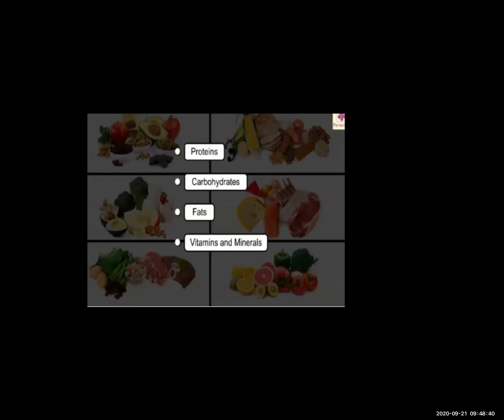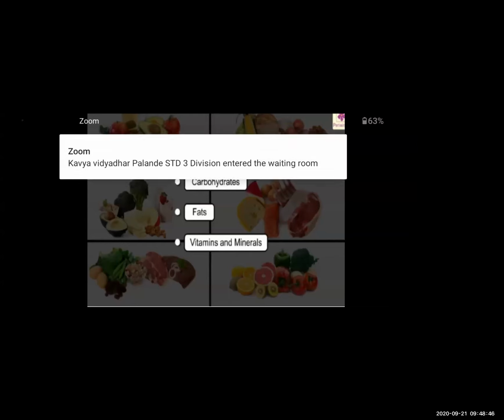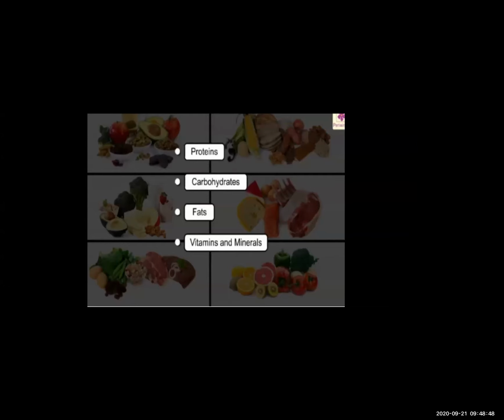If we eat only fats, what will happen? It is very unhealthy for our body. So we need all the things. Our body needs protein, our body needs carbohydrates, our body needs fats, our body needs vitamins and minerals. So these are our balanced diet. These things keep our diet balanced.